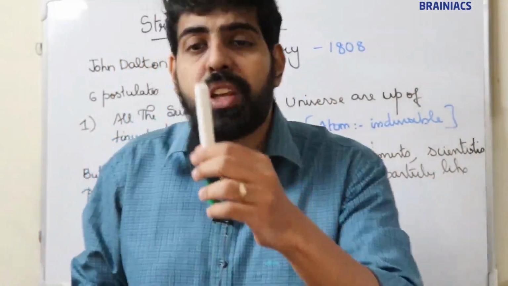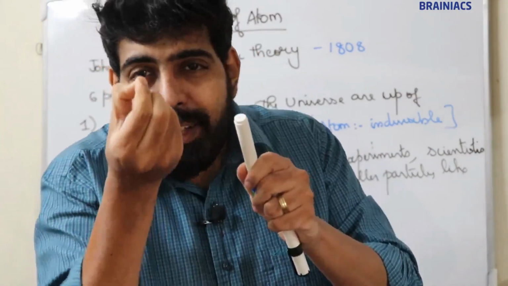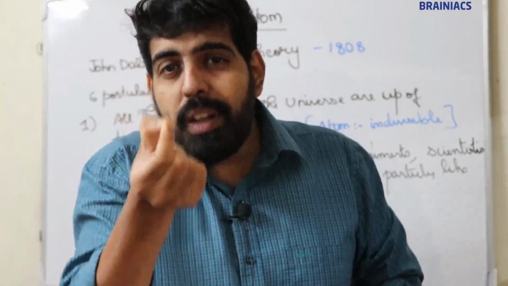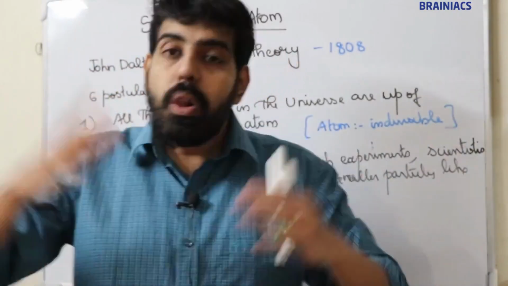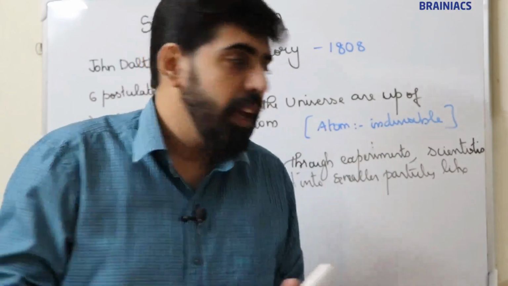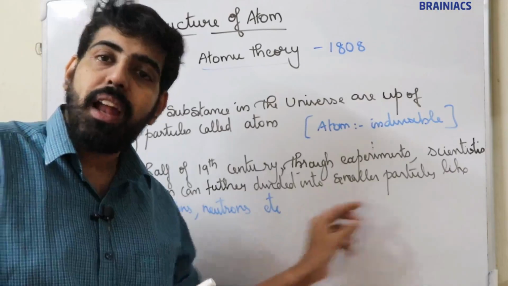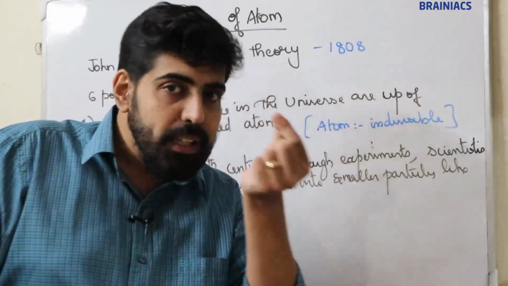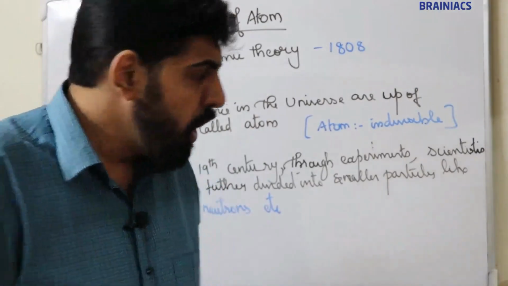If you consider a substance, it is made up of so many tiny particles. That smallest, extremely small particle is known as an atom. If you consider this board, it is made up of so many tiny particles, and that smallest tiny particle is known as an atom.